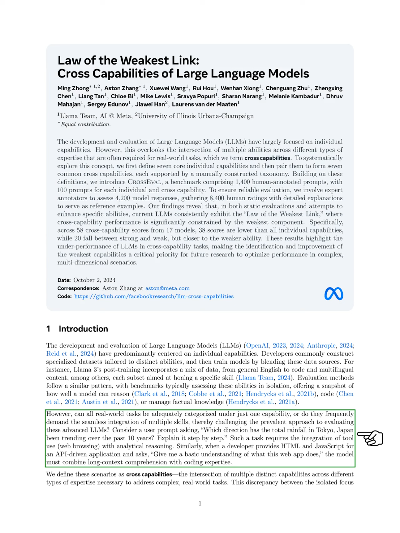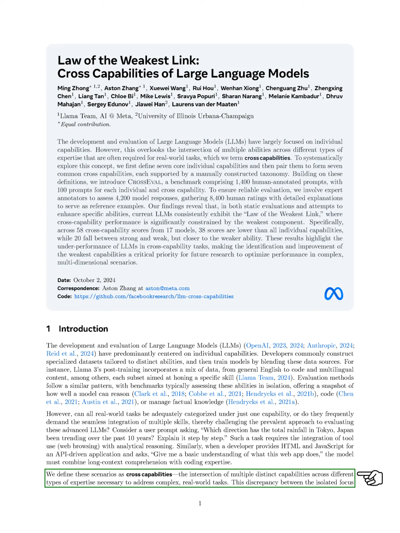However, we question whether real-world tasks can be neatly categorized into single capabilities or if they often require a blend of skills. For instance, a user might ask about rainfall trends in Tokyo over the past decade, which necessitates both web browsing and analytical reasoning. Similarly, when a developer requests an explanation of an API-driven web app using HTML and JavaScript, the model must integrate long context understanding with coding knowledge. We refer to these situations as cross-capabilities, where different skills intersect to tackle complex tasks.